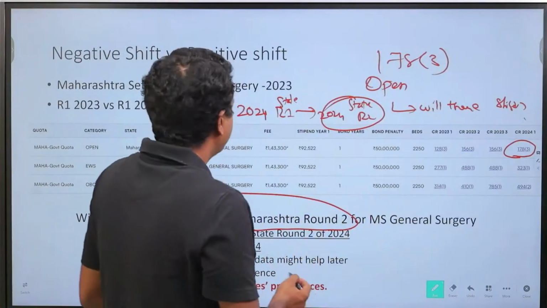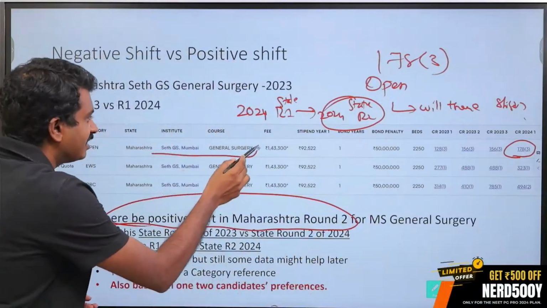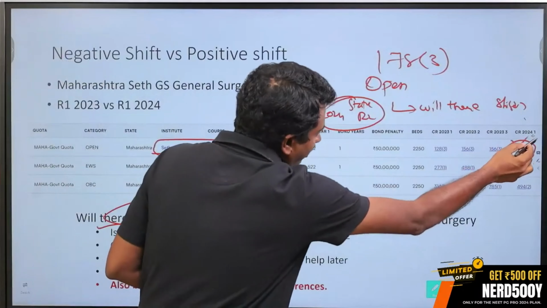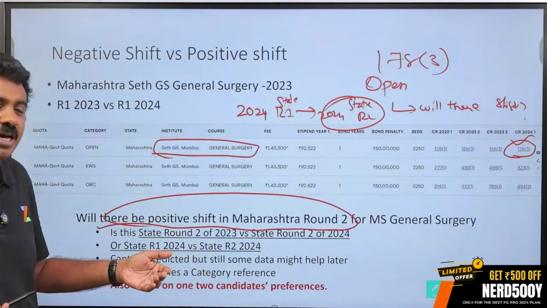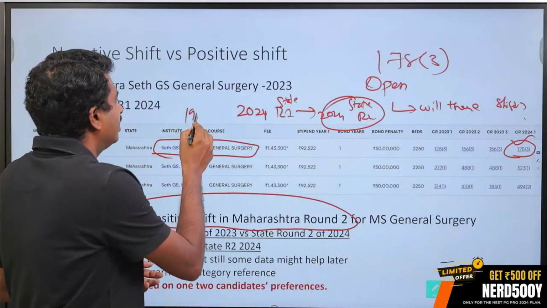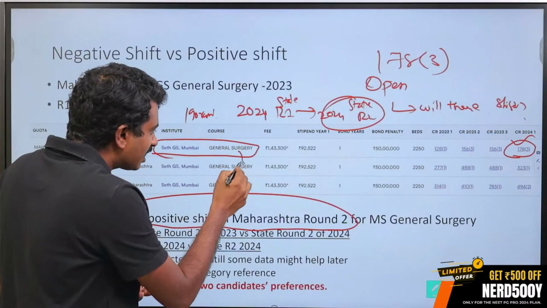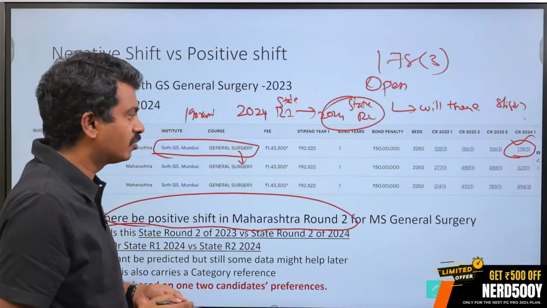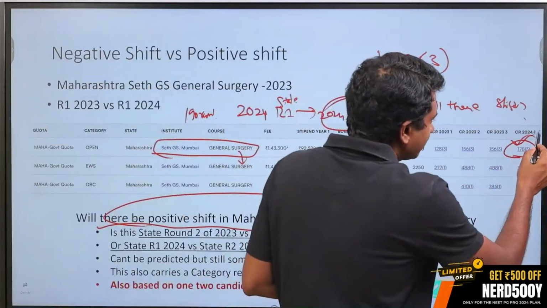What is a movement? Let us say I am looking at SAGS general surgery. 178 is not concerned about it. I am a lower ranker, at 190 rank, let us say. I am looking for a SAGS general surgery seat to reach me in further rounds. Will there be a shift is what I am looking at.